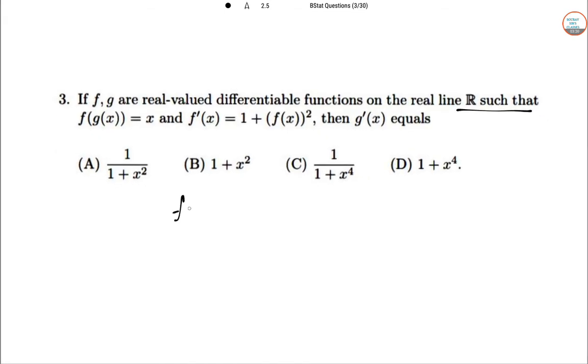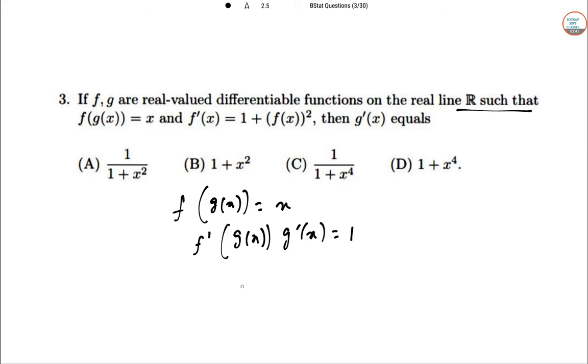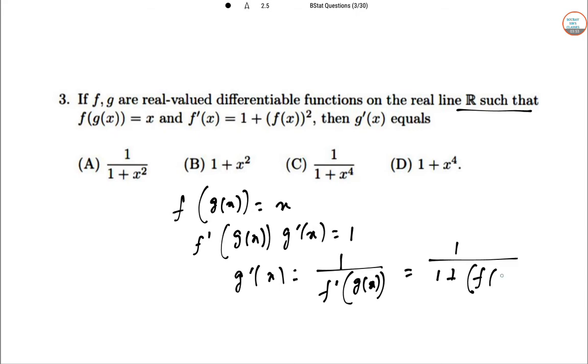So differentiating f of g(x) equal to x, we get f dash of g(x) times g dash x, which is equal to 1. Now g dash x is 1 by f dash of g(x), which is nothing but 1 by (1 plus f of g(x) whole square), which is nothing but x again, so 1 by 1 plus x square. So option A is correct.